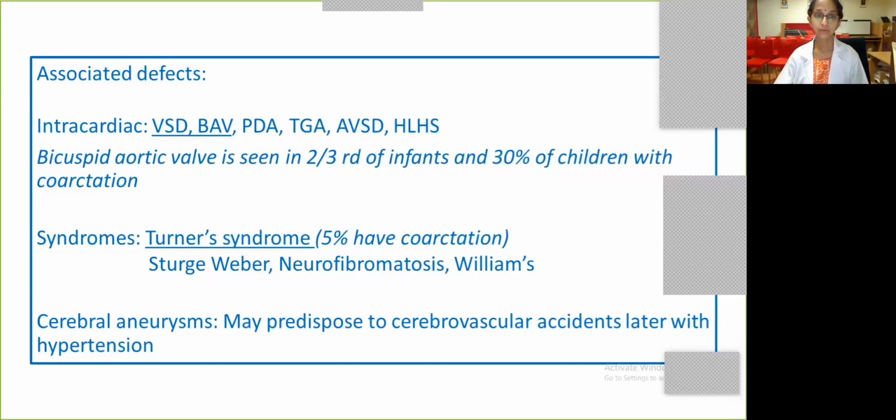The other few syndromes which are associated with coarctation include Williams syndrome. Williams syndrome can have renal artery stenosis or coarctation. Others are neurofibromatosis and Sturge-Weber, which are rare. Cerebral aneurysm is an association which is important for us to understand, and this makes it important to follow up coarct babies lifelong. Along with systemic hypertension, which is also associated with coarctation, cerebral aneurysms predispose these children to cerebrovascular accidents later in life. This is just a summary.